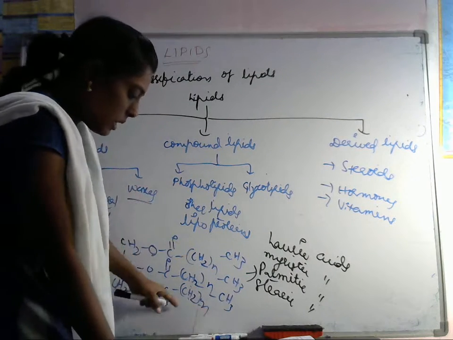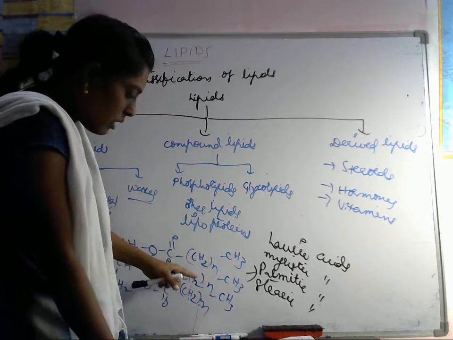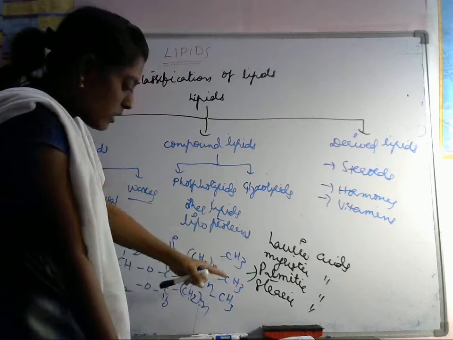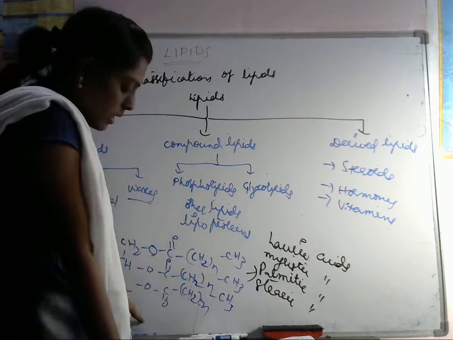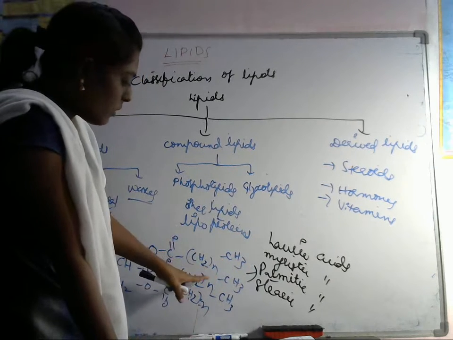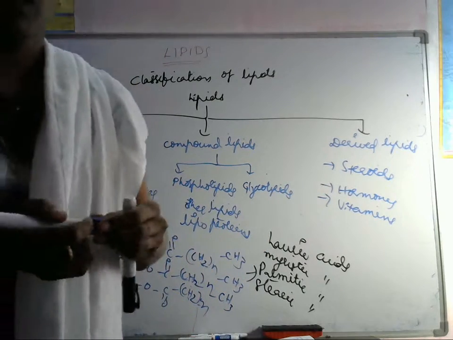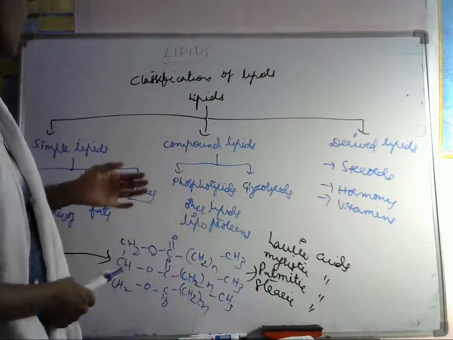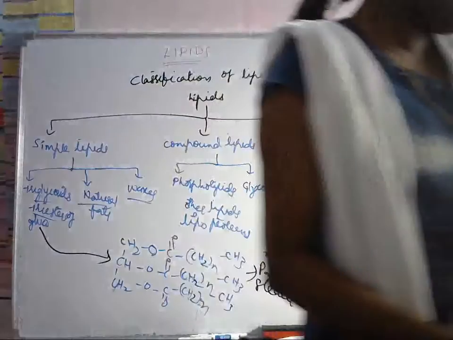If N is equal to 10, it is said to be lauric acid. If it is 12, myristic acid. If it is 14, palmitic acid. If it is 16, stearic acid. Only N will vary and we will get this one. So this is about the classification of lipids.